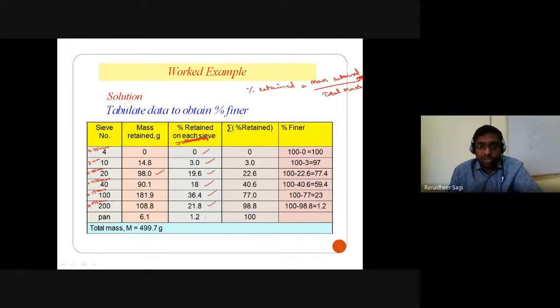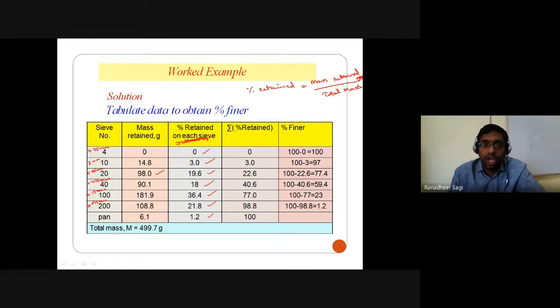On the pan also, you have 6.1 grams of the soil which is getting collected. So the percentage of particles which are finer than 75 microns is 6.1, the mass of the particles collected in the pan, divided by 500 grams, the total mass you have considered, into 100, which gives you 1.2% of the particles finer than your 75 micron sieve.